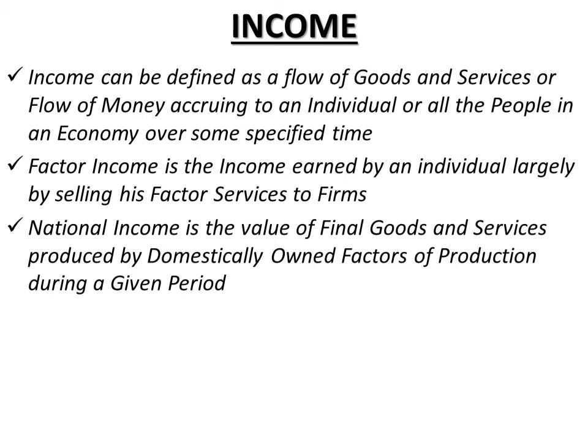Then lastly, national income is the flow of final goods and services. That is, every flow concept like national income is expressed over a particular time period. Conventionally, national income is expressed over 1 year. That is, we can say that the national income of India in 2015-16 was estimated at rupees 99,82,100 crores. This is how we can express national income.